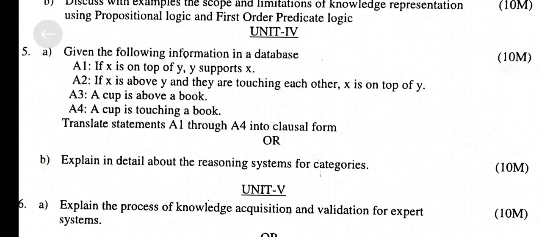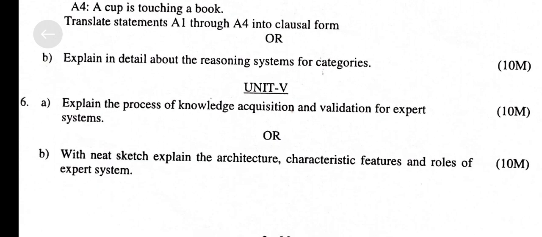A1. If x is on top of y, then y supports x. A2. If x is above y and they are touching each other, x is on top of y. A3. A cup is above a book. A4. A cup is touching a book. Translate A1 through A4 into clausal form. B. Explain in detail about reasoning systems for categories.